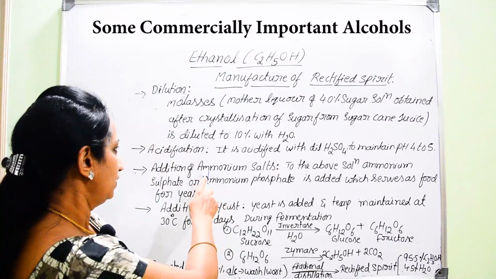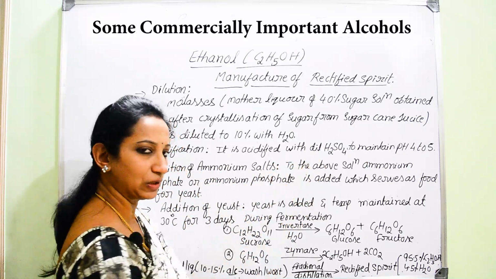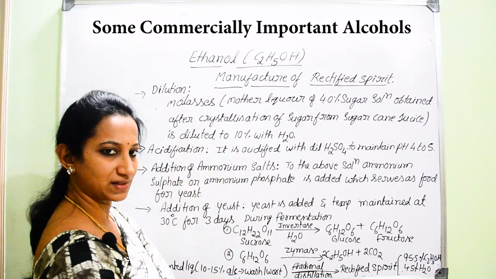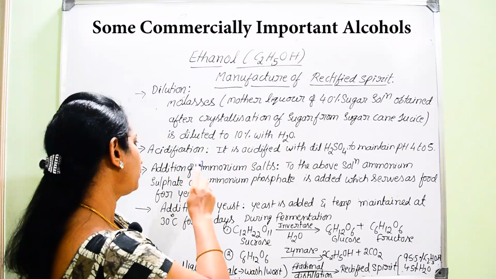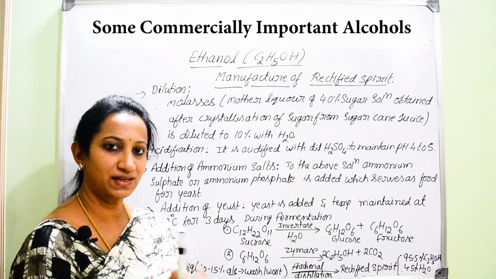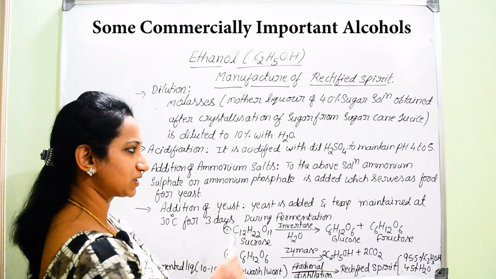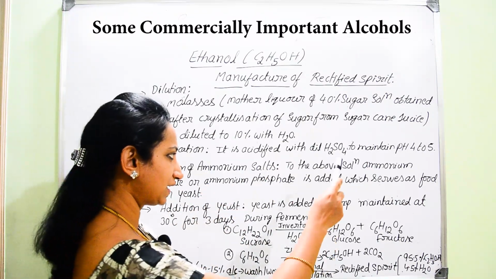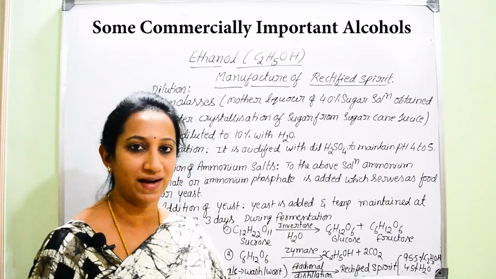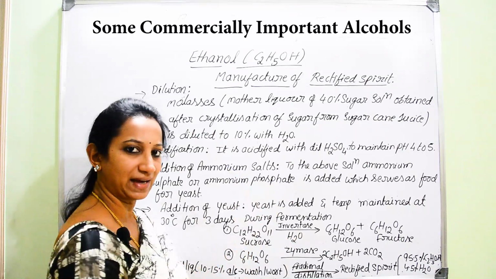And next step, after acidification by adding dilute H2SO4 to the 10% diluted molasses, we have to add some amount of food. Which food are we selecting here? That is the addition of ammonium salts. Either we can add a certain amount of ammonium sulfate or a certain amount of ammonium phosphate. Once this is added, it will act as a food.